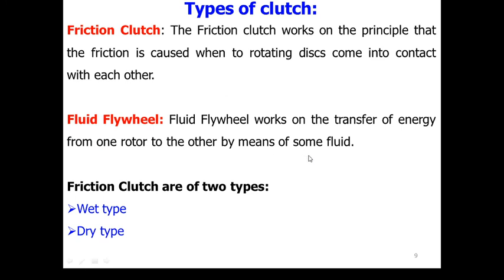Okay. So the clutches may be of dry type or wet type. Wet type means they are filled with some lubricant. This happens in the case of the multiple plate clutch. Dry type is without lubricant. So this is basically a clutch with some friction material. There is no lubrication required for this type of clutch.